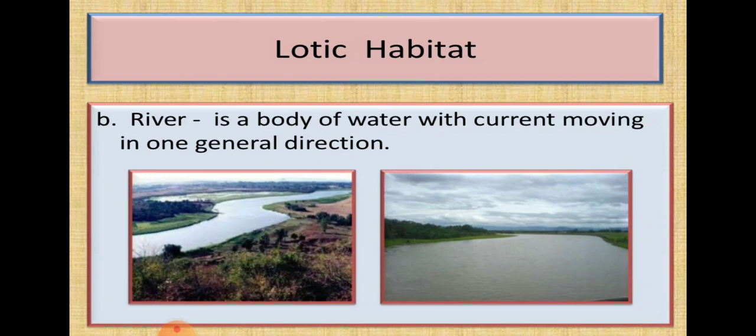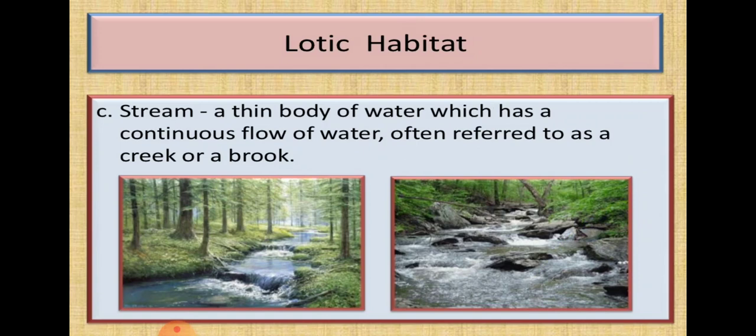Next, streams. Streams are also examples of a lotic ecosystem, a freshwater body, a thin body of water which has continuous flow of water, often referred to as a creek or a brook. We also call it a creek or brook.